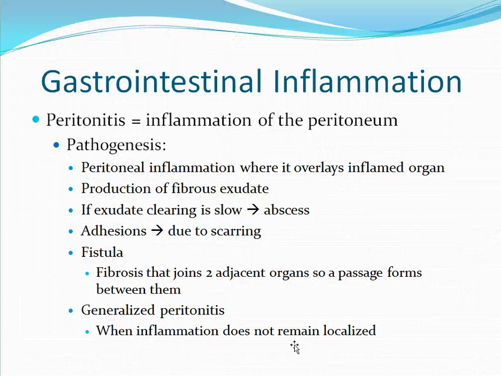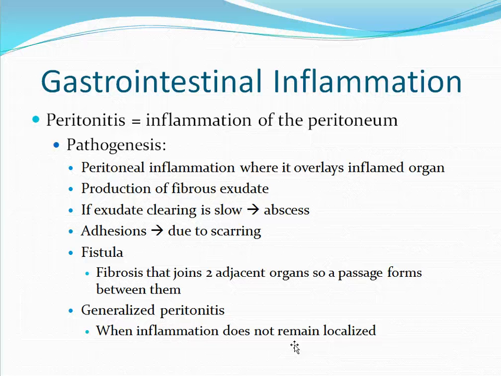You then see the production of a fibrous exudate. This is a fibrin mesh that walls off the inflamed area. If this exudate is slow in clearing, it can result in the formation of abscesses. Adhesions often occur due to post-inflammatory scarring. These adhesions will compromise intestinal motility.